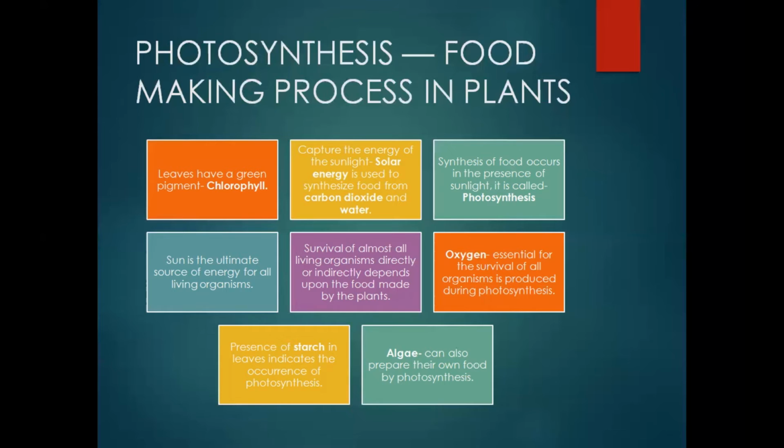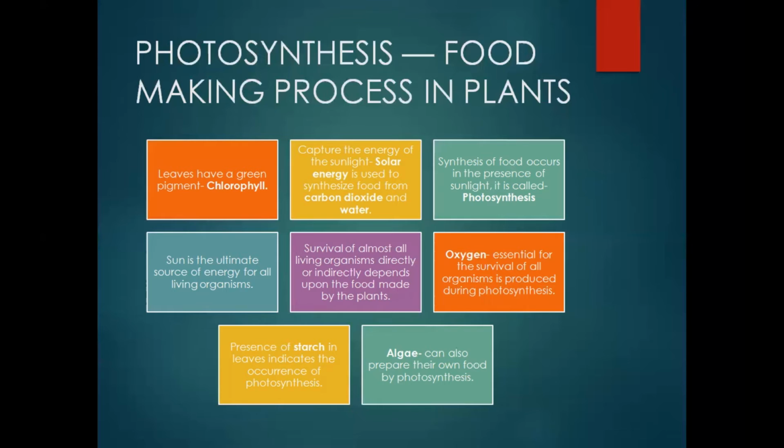Therefore, the sun is the ultimate source of energy for all living organisms, because if the sun is not there, plants cannot synthesize the food. If plants are not synthesizing the food, herbivores are not going to get food. They will be deprived of the food. If they are deprived, carnivores will be deprived of their food. If these carnivores are deprived, top carnivores are again going to be deprived of their food. So there will be no existence of the food chain in an ecosystem. Correct? Yes or no? Okay.